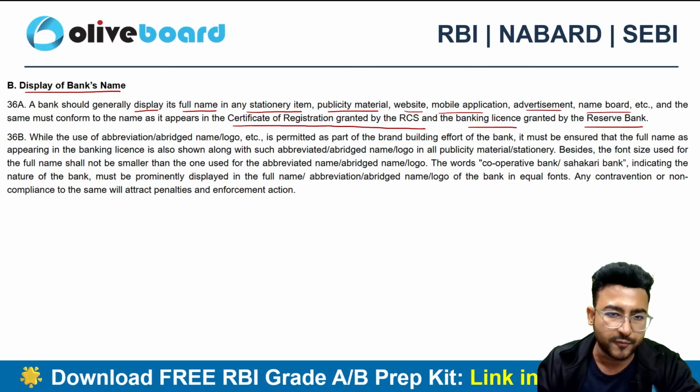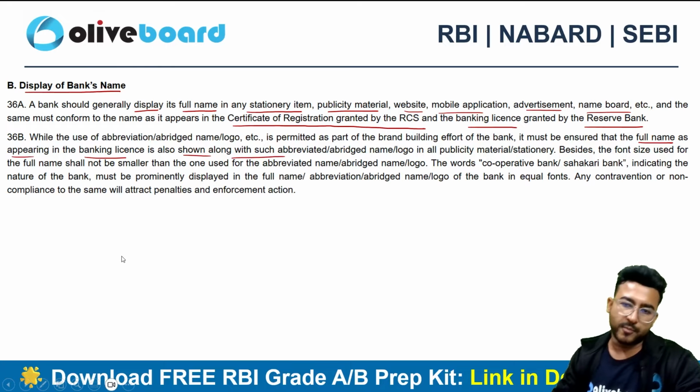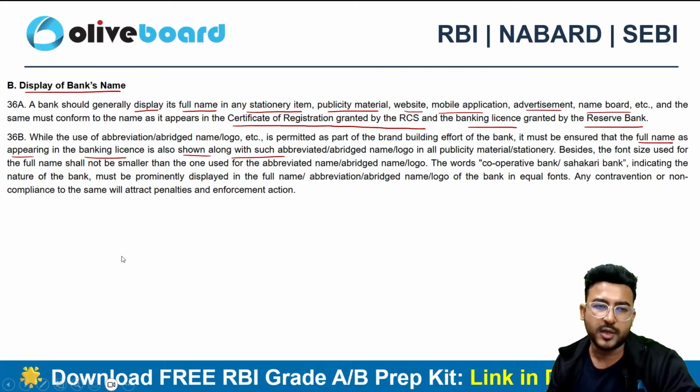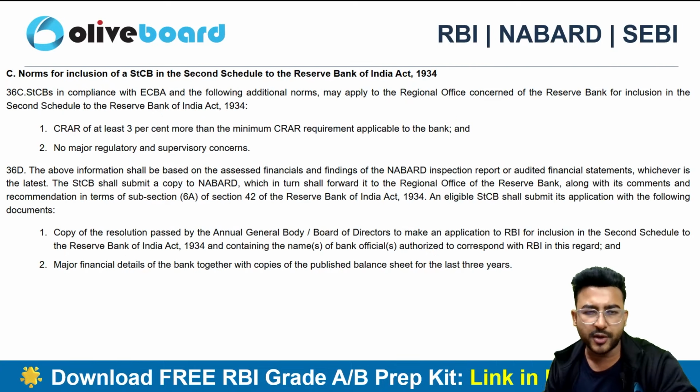Whatever short forms you are writing, that is definitely permitted, but it must be ensured that the full name appearing in the banking license is shown along with such short form also. So it's more related to name disclosure, not so important for the examination.